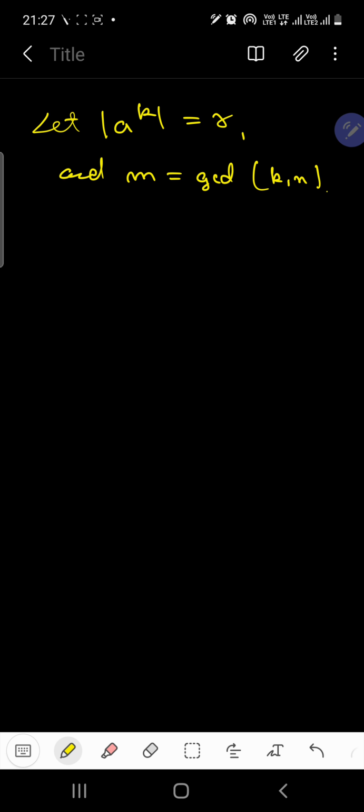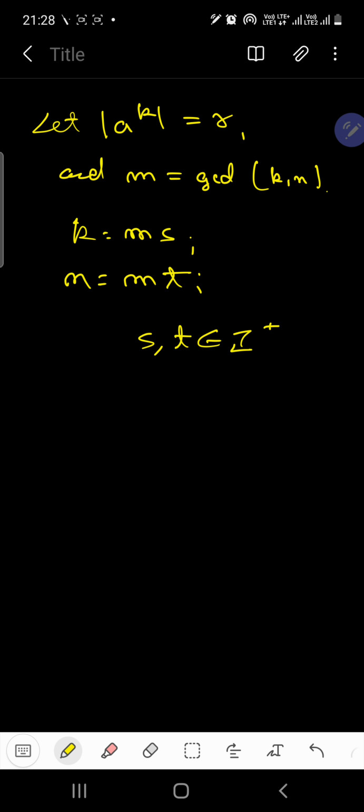So from here we can write that K is equal to Ms and N is equal to Mt, where S and T are positive integers and GCD of S and T is 1. Clear? I guess you already know the Euclidean division algorithm.